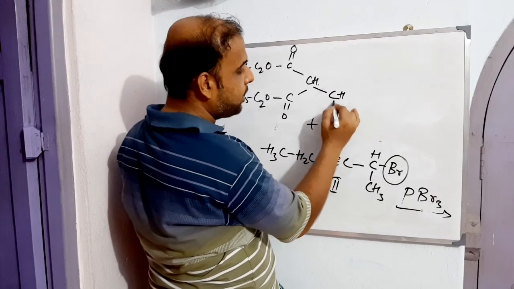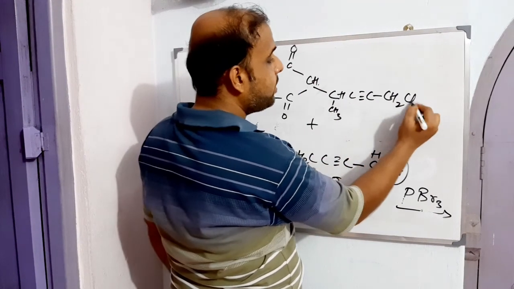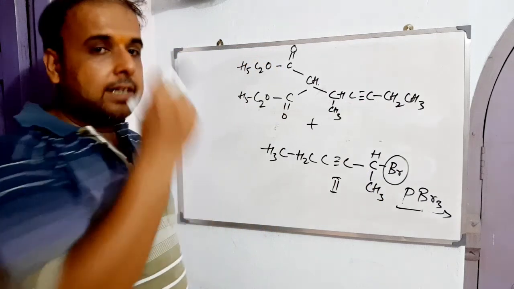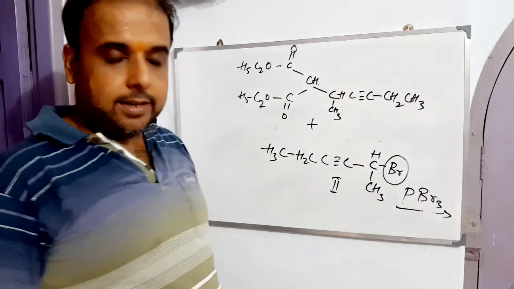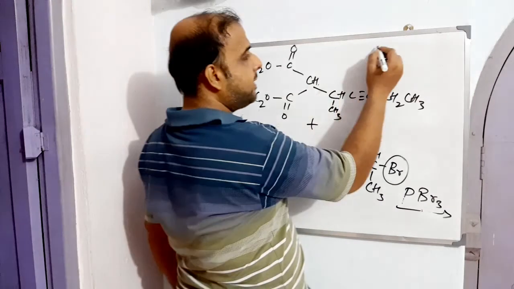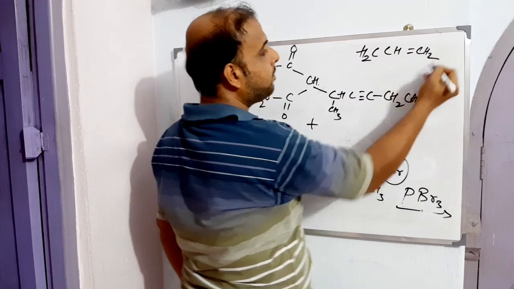Like CH3, C triple bond C, then CH2, CH3. So we are done with one insertion. That means one of the substituents has already been inserted here. What next? The next is allyl, that is H2C, CH double bond CH2. This has to be reacted.